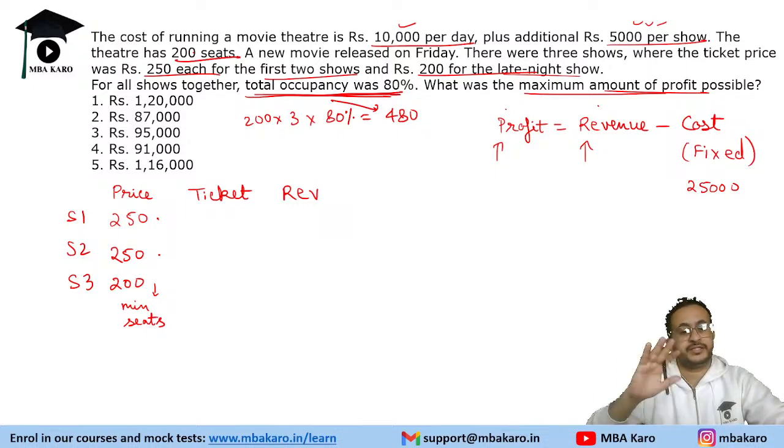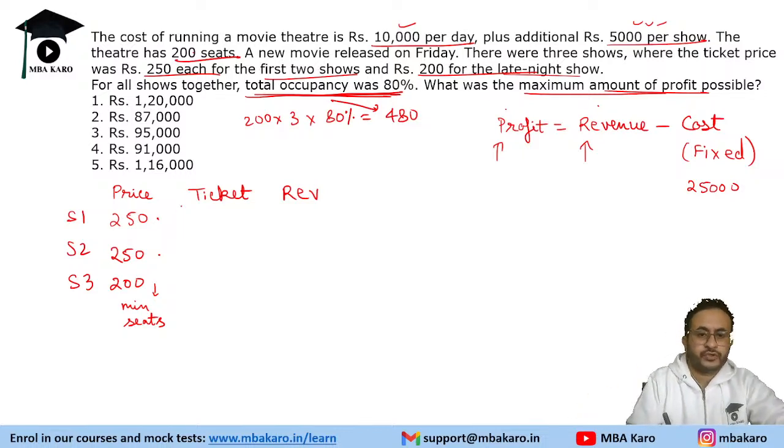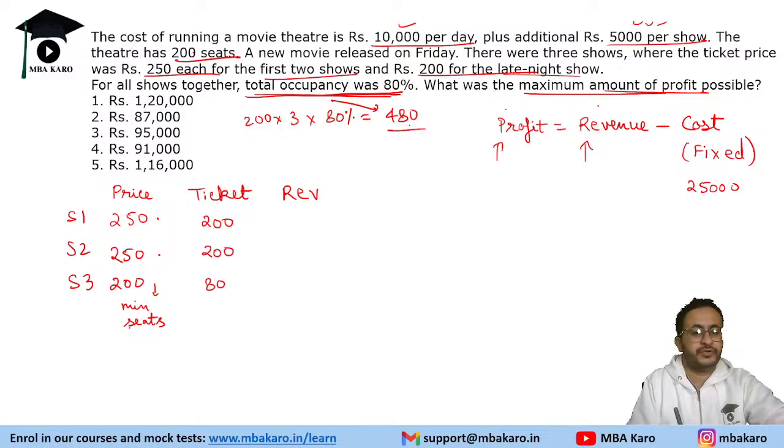So make the theater full for the other 2 shows. Okay, in the show where the ticket price is lower, we have to reduce seats, right? So we will put 480 people. So we will give 200 people here, 200 people here and 80 people here. What did we do? We minimized the number of seats so that we get the maximum revenue. Because if you minimize seats here, the revenue will be less. So to maximize revenue, try to fill the seats where the revenue per person is highest.